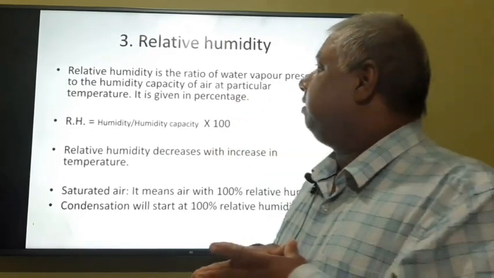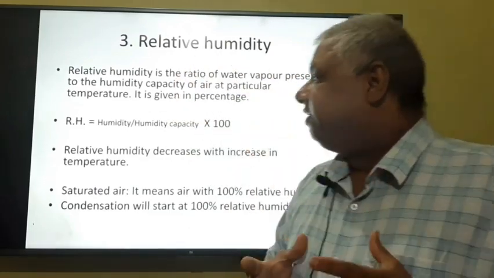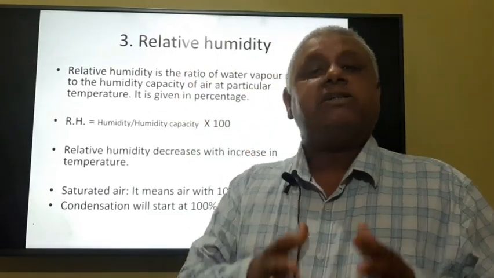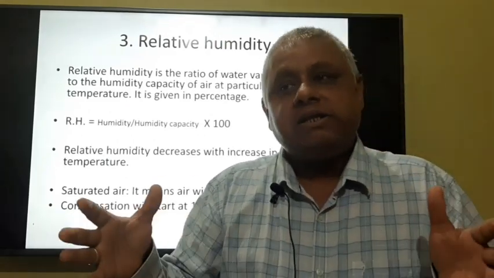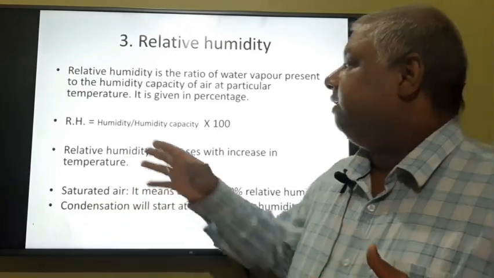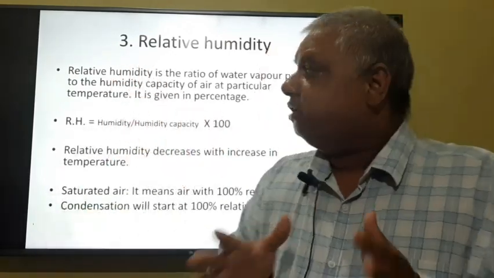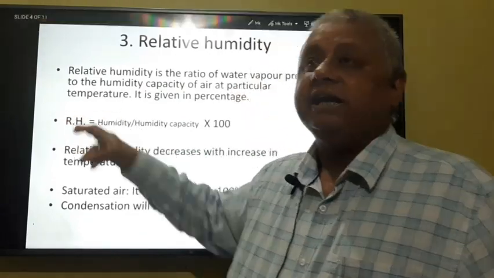This is the formula for calculating relative humidity. Relative humidity is also temperature dependent, because when you increase temperature, the humidity capacity will increase, and side by side the absolute humidity will decrease. So the value of relative humidity will also decrease.